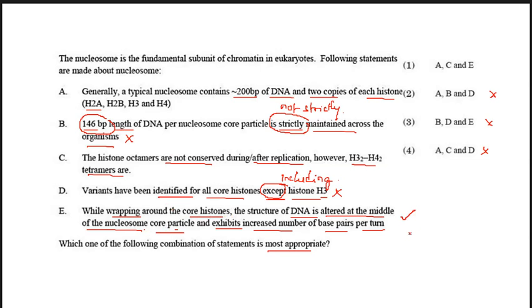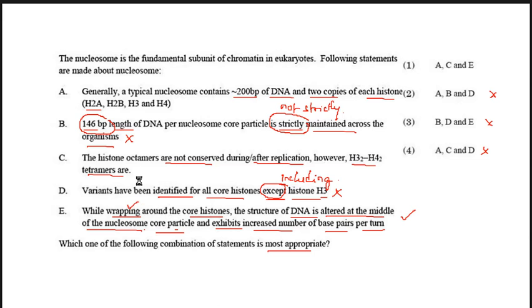During wrapping, the number of base pairs per turn increases. So it is correct that during wrapping the structure of DNA is altered in the middle of the nucleosome core particle. So option E is also correct.